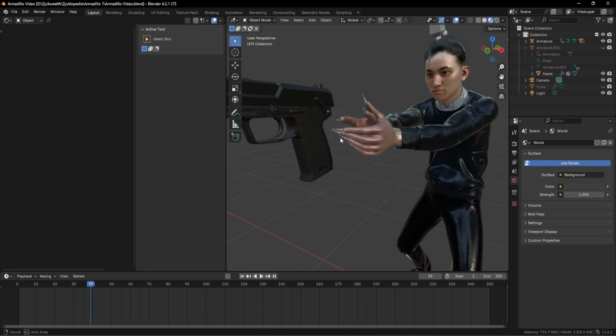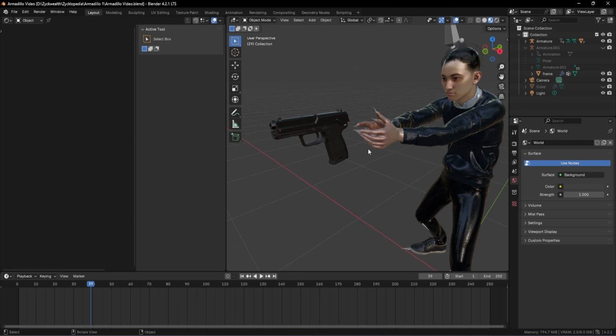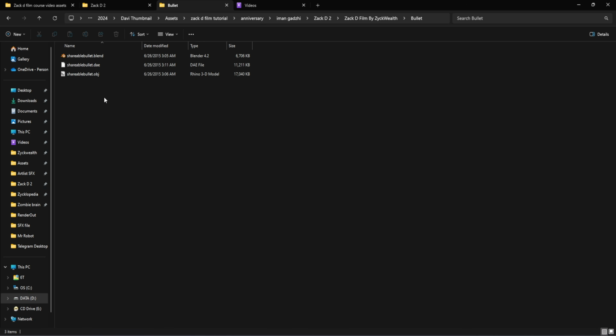Alright, so the gun as well as the textures are neatly done. The next step would be to import our bullet into the scene. And for that, let's go to its file. And over here, let's click on import. We know that the bullet is not an FBX file. It is an .obj file or a .dae file.